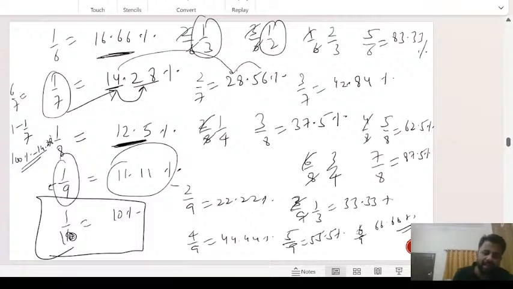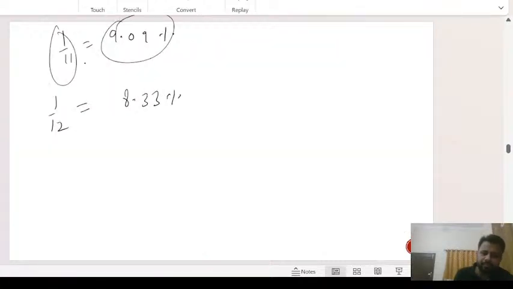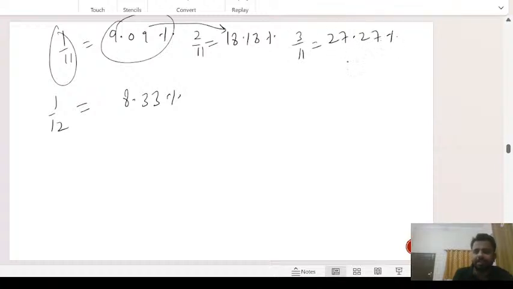Now let's move ahead and do 1 by 11. 1 by 11 is 9.09, so 2 by 11 would be 18.18%. So there's a table of 9 going on. 3 by 11 is 27.27%, again table of 9 going on. 4 by 11 is 36.36%, table of 9 going on. So when you have 1 by 11, there will be table of 9 going on. Okay, when you have 1 by 9, there will be table of 1 by 11 going on.